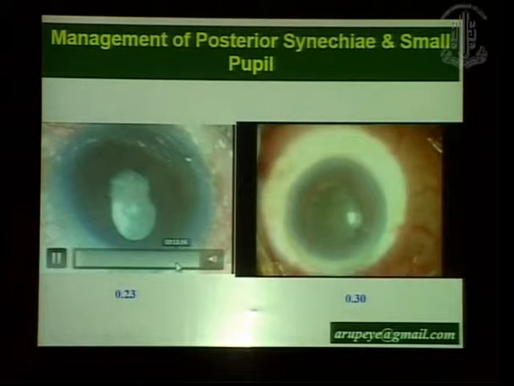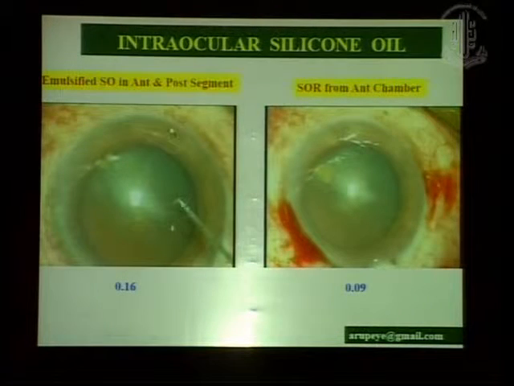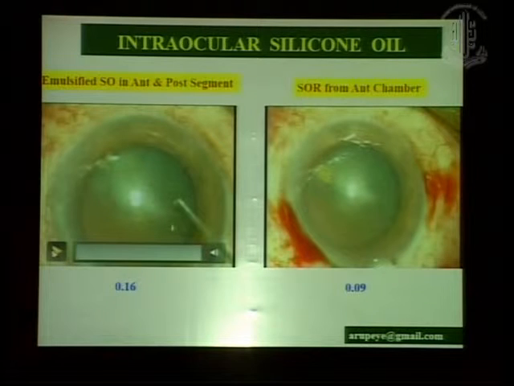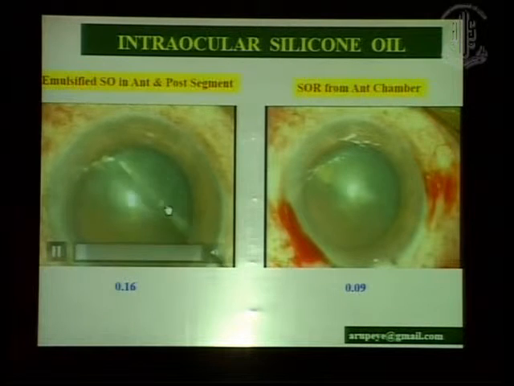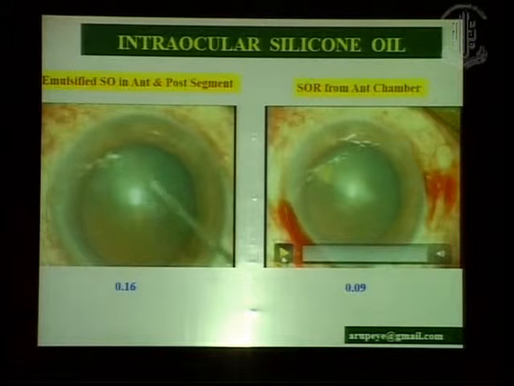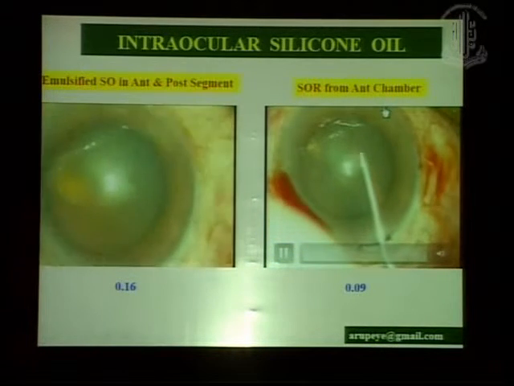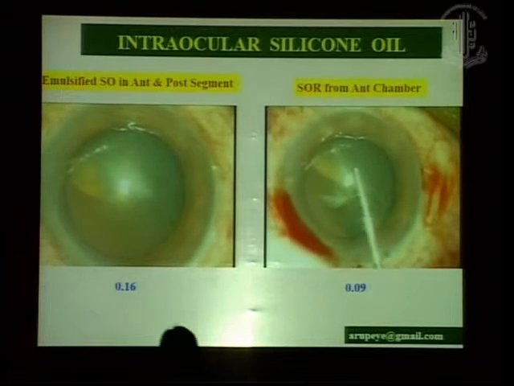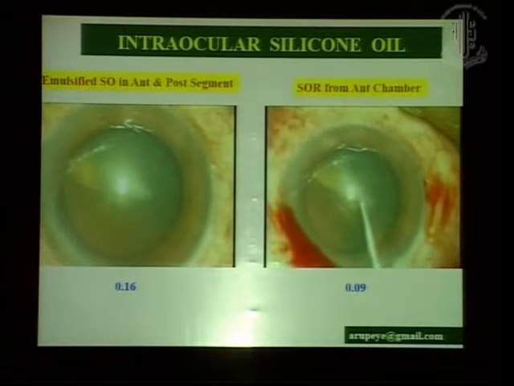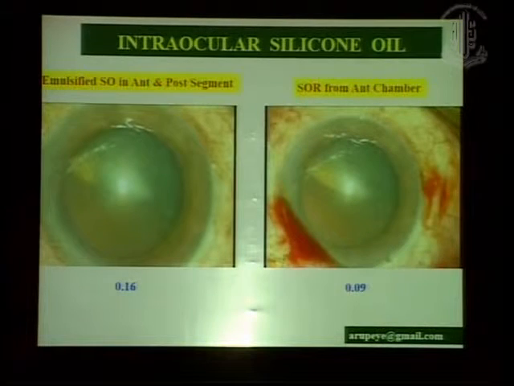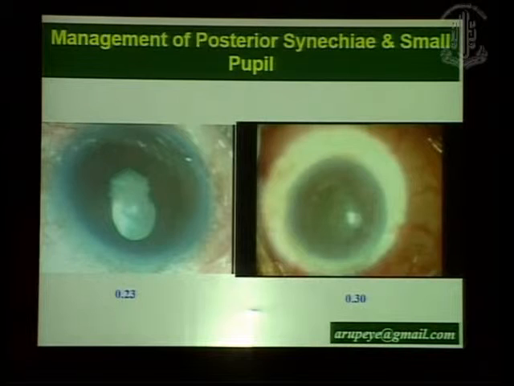Now, before you start your rhexis, what you see here is the anterior chamber filled with emulsified silicon oil bubbles. That may compromise your visibility, so you have to exchange the silicon oil with an OVD and then continue with your rhexis. During the surgery, again, emulsified silicon oil will migrate from the posterior segment anteriorly through no apparent zonular dialysis. These silicon oil bubbles can go through the intact zonules, and you may have to repeat the process time and again during the nucleus removal.